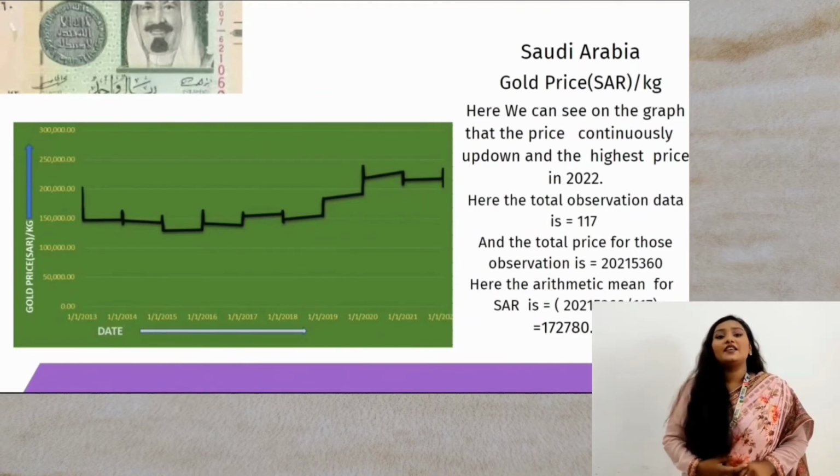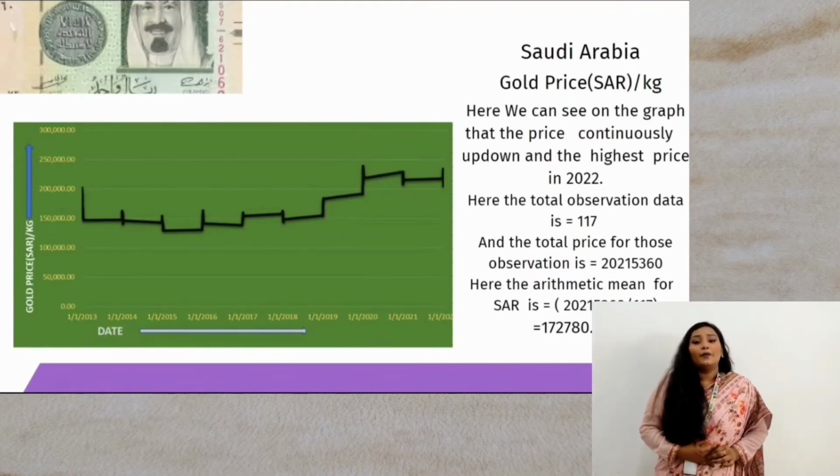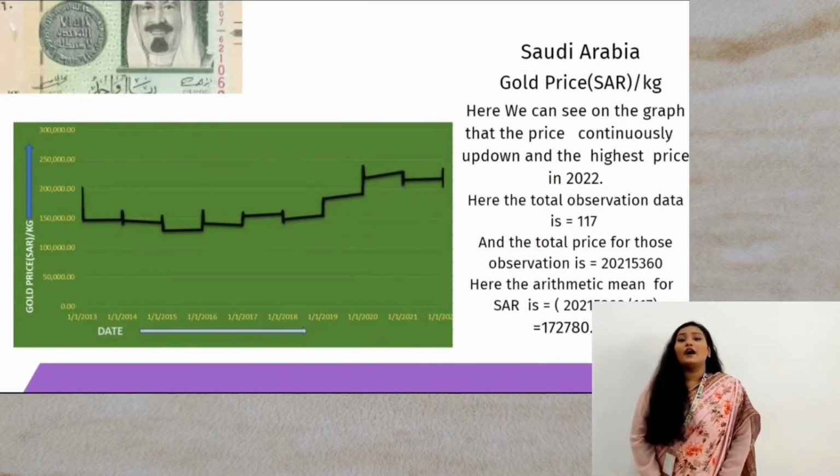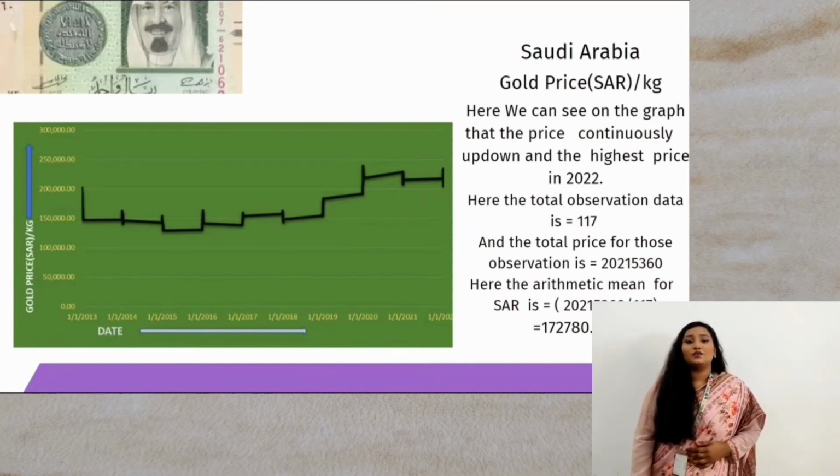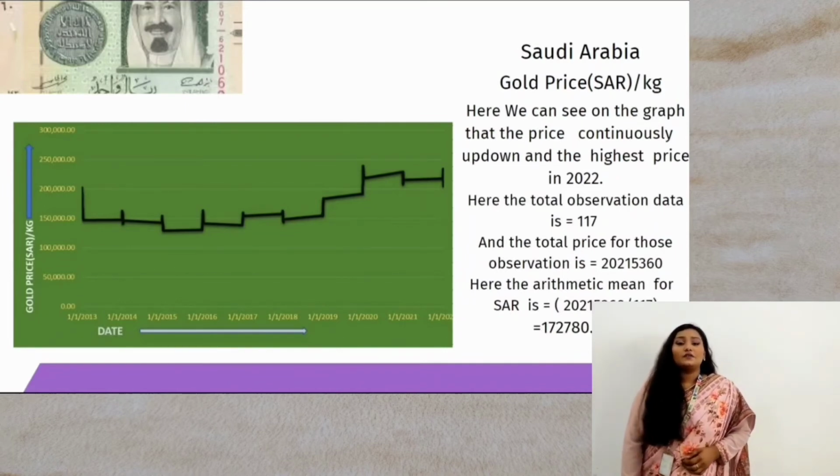Here we can see on the graph that the price constantly goes up and down, with the highest price in 2020. Here the total observation data is 117 and the total price for the observations is 20215,360. Here the arithmetic mean for Saudi Arabia is 172780.8547.